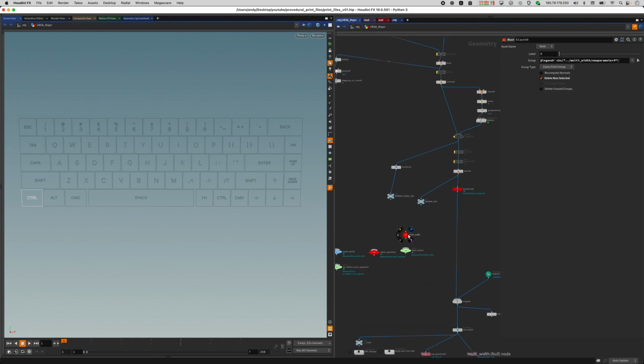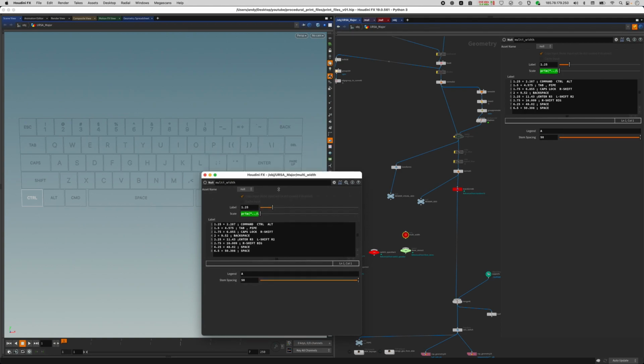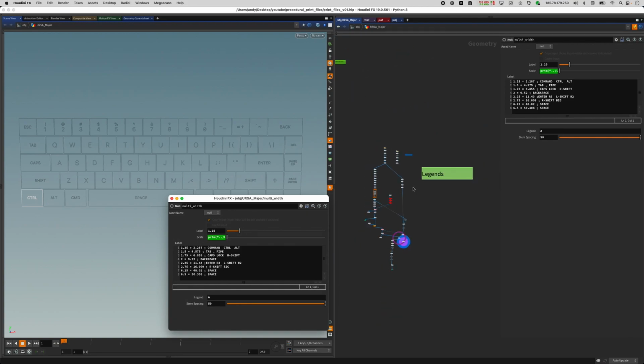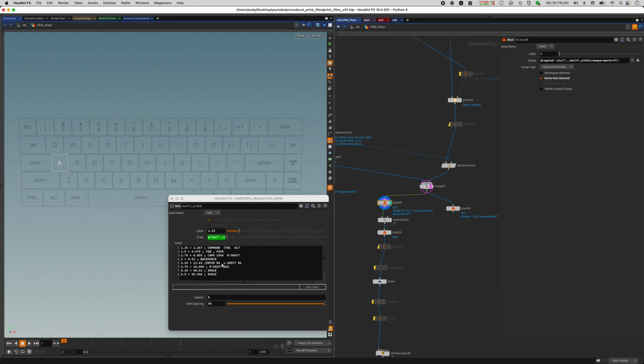It's right here. I'm going to pop the properties for that node, and if we look to this node, which actually references this legend here, we can see that we got the A picked. And let's hit a 1, and we got the 1 and the Q and the A again and the Z, and let's do a command. All right, so we've got a string assigned to some graphics. This is really nice.